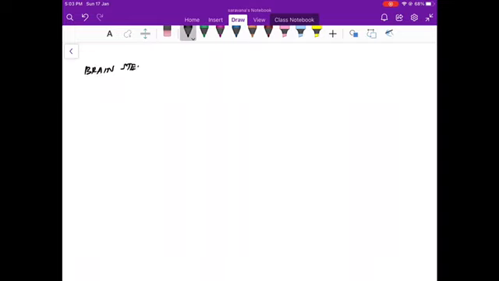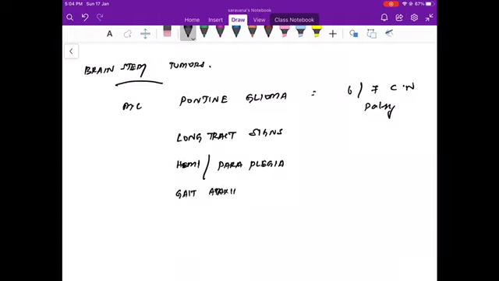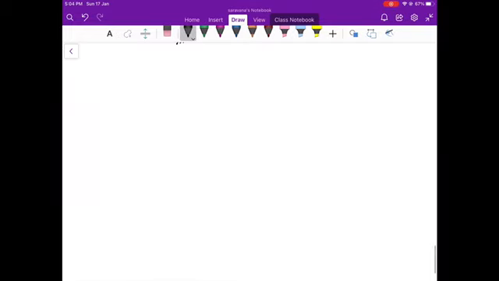Now coming to brainstem tumors, the most common brainstem tumor is the pontine glioma or diffuse pontine glioma. It presents with 6th and 7th cranial nerve palsies, long tract signs, hemiplegia or paraplegia, and gait ataxia. So all these are features of brainstem gliomas.